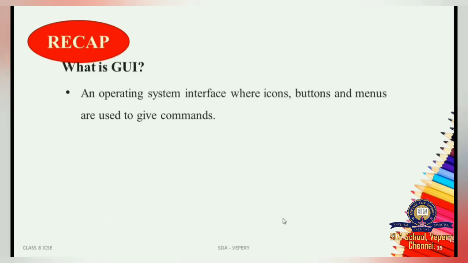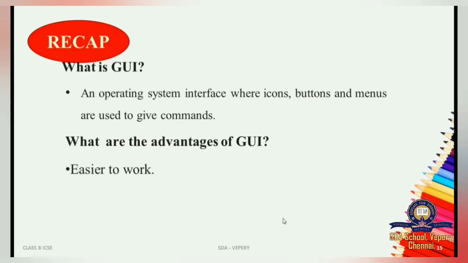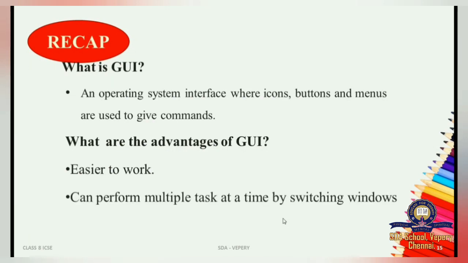Next question. What is GUI? A graphical, or we can say it is an operating system interface where icons, buttons and menus are used to give commands. What are the advantages of GUI? Easier to work. Yes, it is very easy to work. Can perform multiple tasks at a time by switching windows.